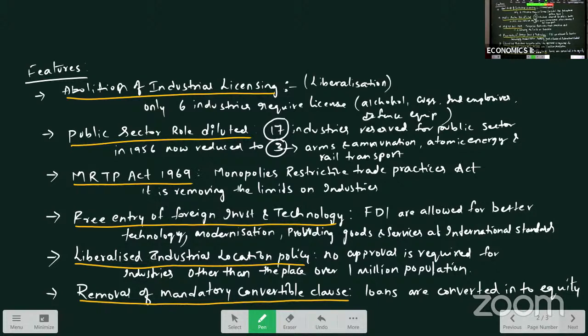Next, public sector role diluted. In 1956, 17 industries were reserved for the public sector, but now it has been reduced to 3. Only arms and ammunition, atomic energy, and rail transport are reserved for the public sector.